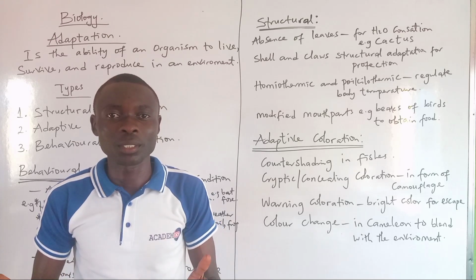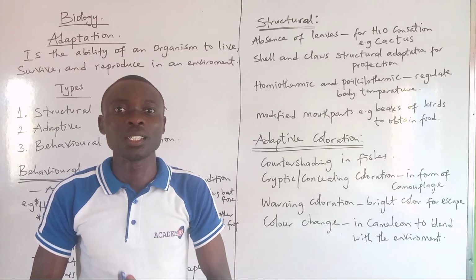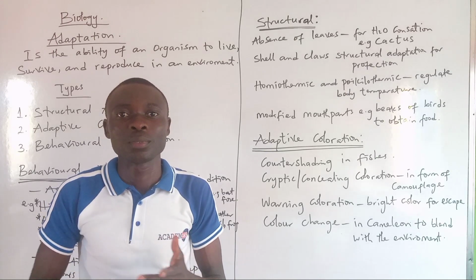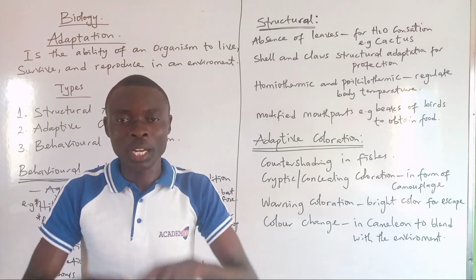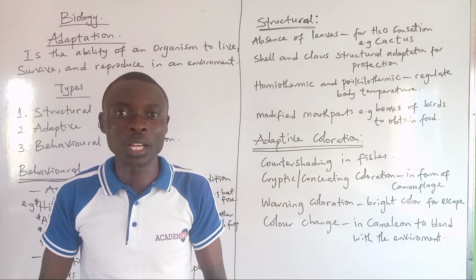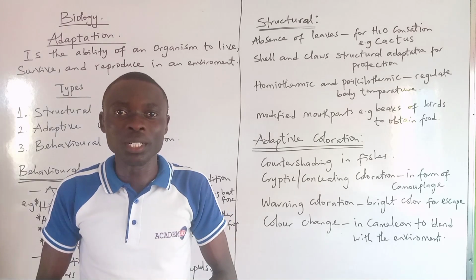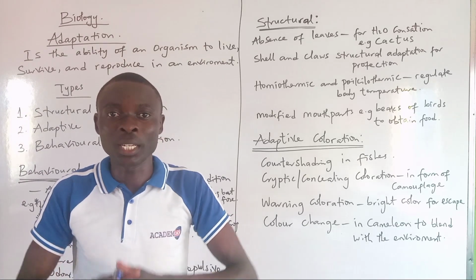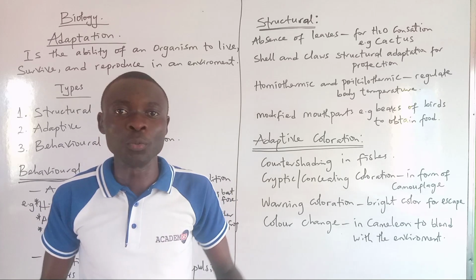And what is adaptation? Adaptation is the ability of an organism to live, survive, and reproduce in an environment. So if a particular organism can live successfully in an environment, survive there, and also start reproducing, that means the organism is able to adapt to that environment.